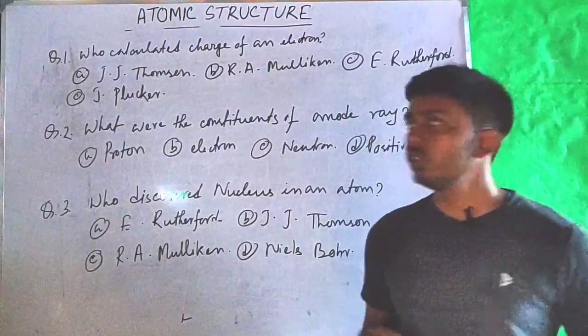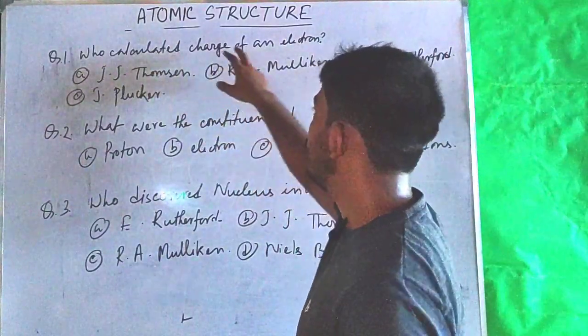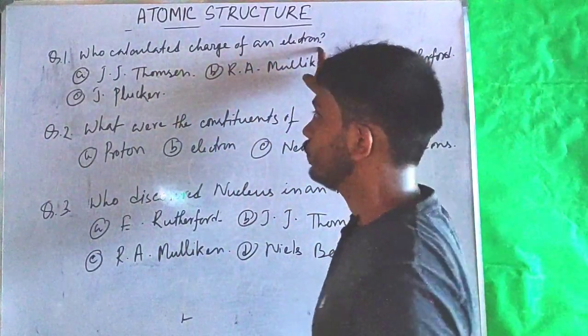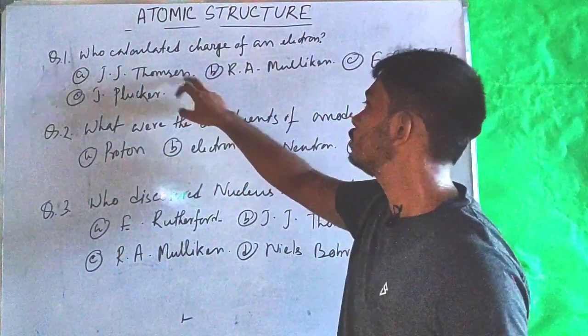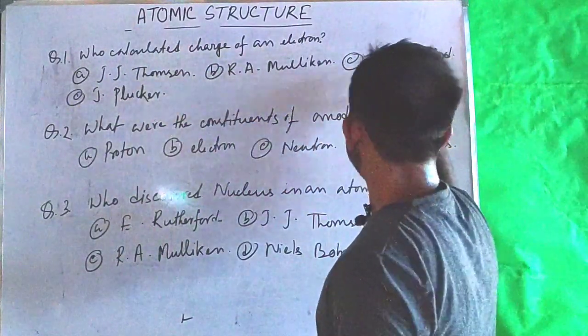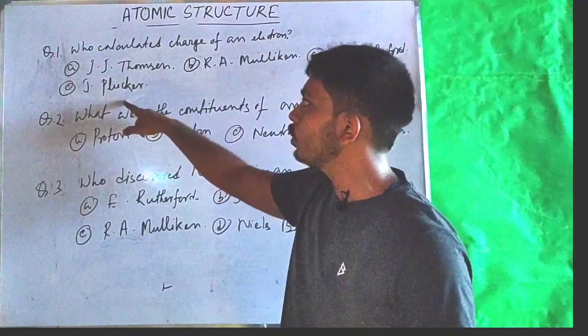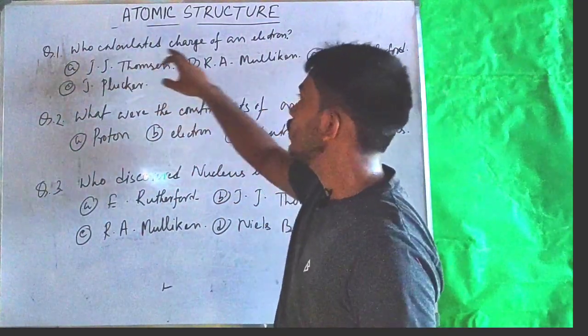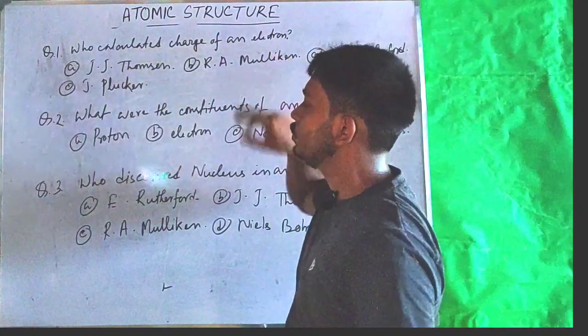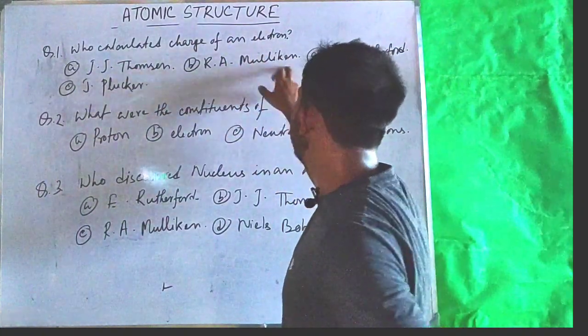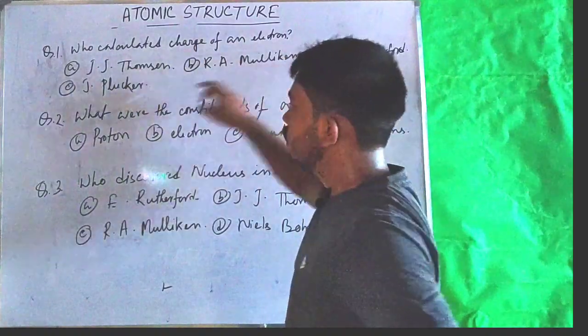The first question is, who calculated the charge of an electron? The options are J.J. Thomson, R.A. Millikan, E. Rutherford and J. Plucker.